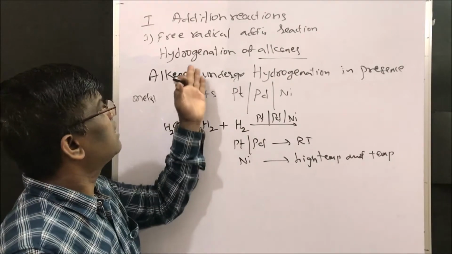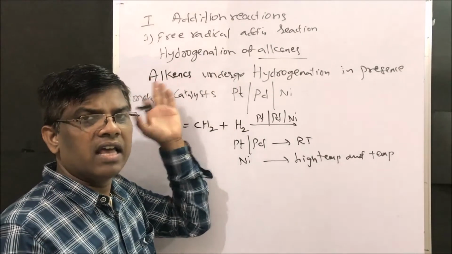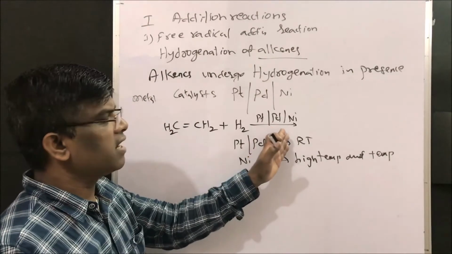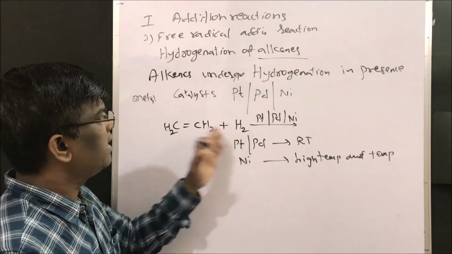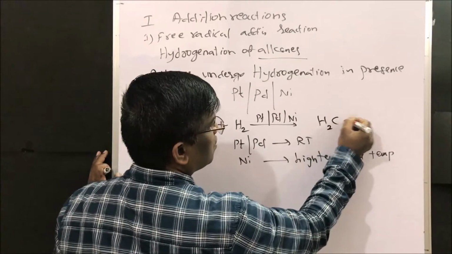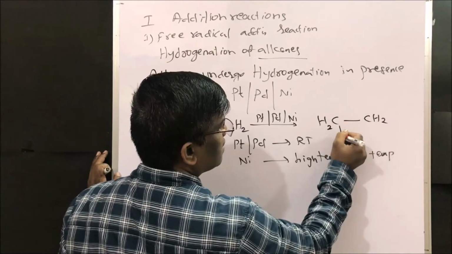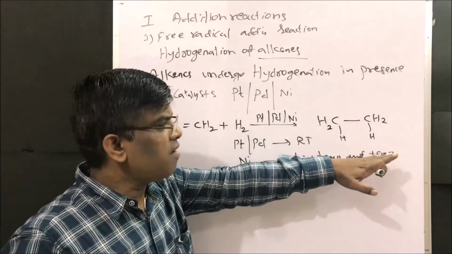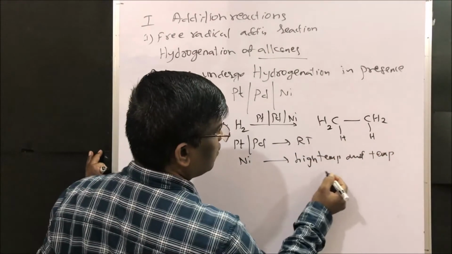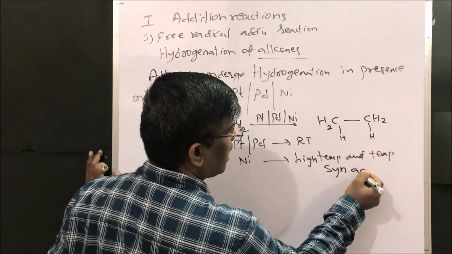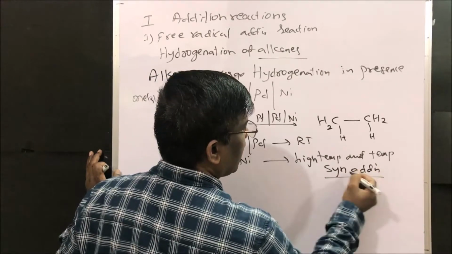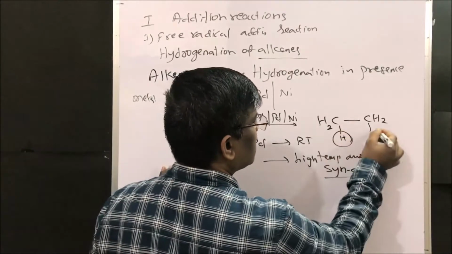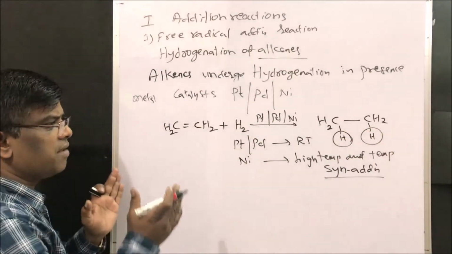So this is known as hydrogenation reaction or reduction reaction of alkenes. Reduction of alkenes, yes, in presence of platinum, palladium and nickel. If I take ethylene, yes, it gives CH3-CH3, and the newly added hydrogens will be added from the same side. This same side addition is known as syn addition. Catalytic hydrogenation of alkenes is syn addition. So how syn addition? Same side addition.